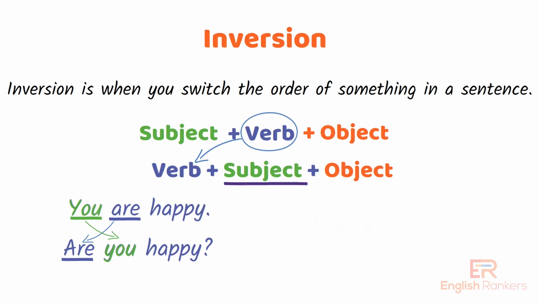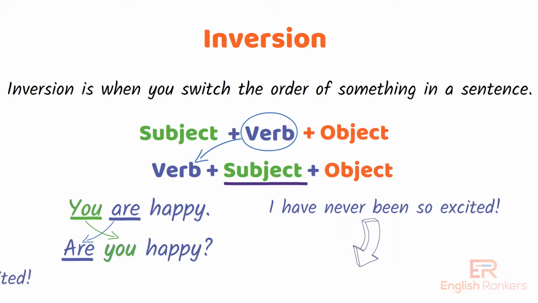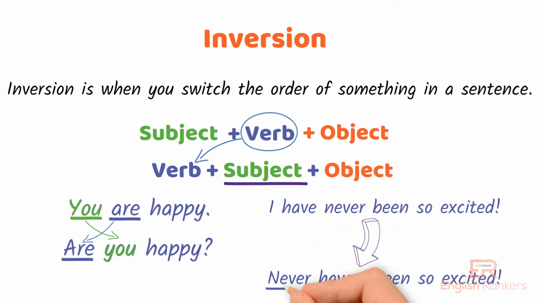Here's another example. I have never been so excited. By using inversion, we can say, never have I been so excited. This rearrangement adds style and emphasis to your words, making the sentence more dramatic and stand out. In this case of inversion, placing never at the beginning of the sentence emphasizes it further, giving the statement a more distinctive and expressive structure.